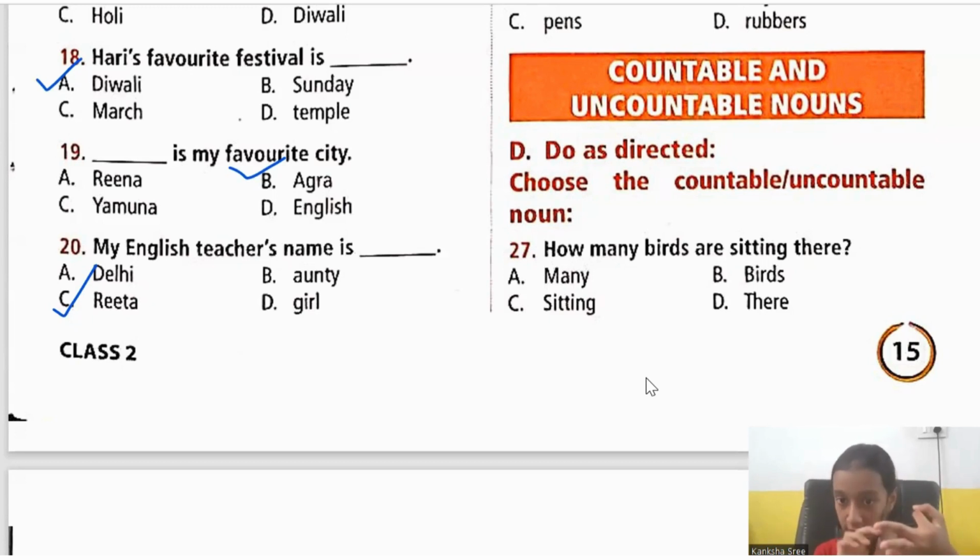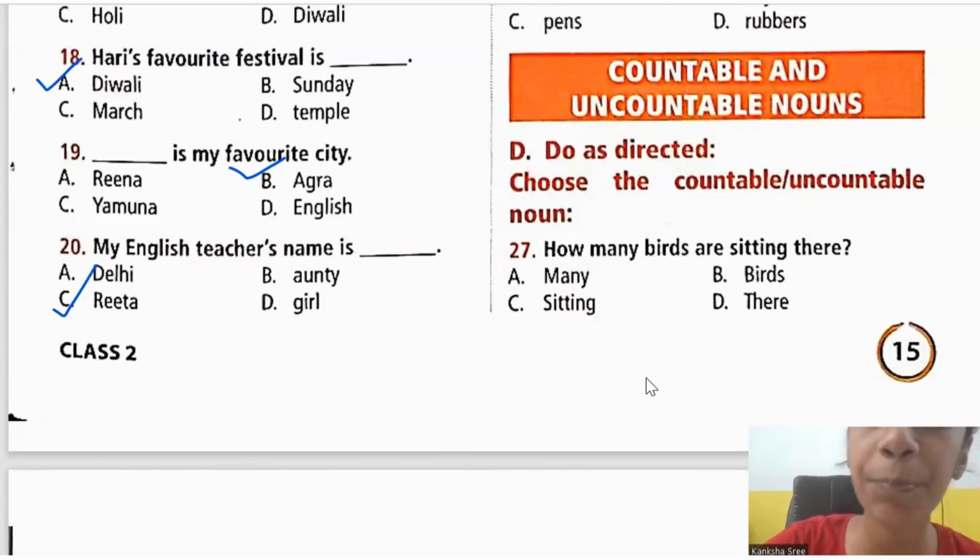Collective noun, collection. Countable, something you can count. Uncountable, something you can't count. Very easy. You need not mug up or remember or put yourself in tension. Just simply be relaxed. You can do everything. Okay, children? So let's continue.